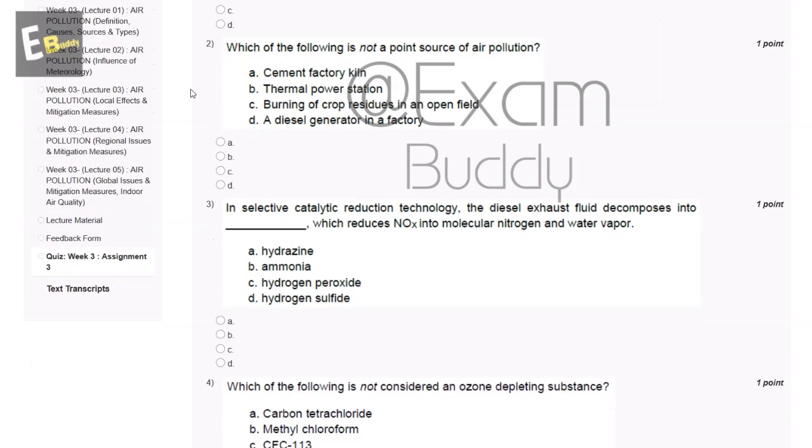Now the second question is, which of the following is not a point source of air pollution? Cement factory kiln, thermal power station, burning of crop residues in an open field, a diesel generator in a factory. So the answer to the second question is C, burning of crop residues in an open field.